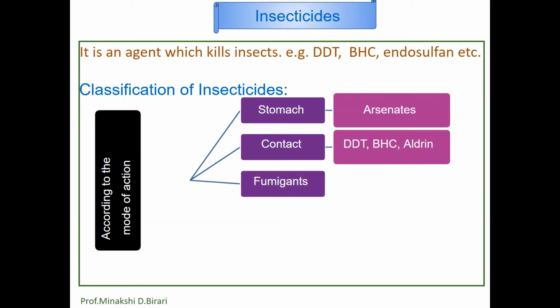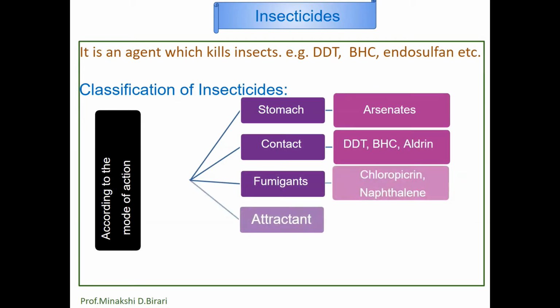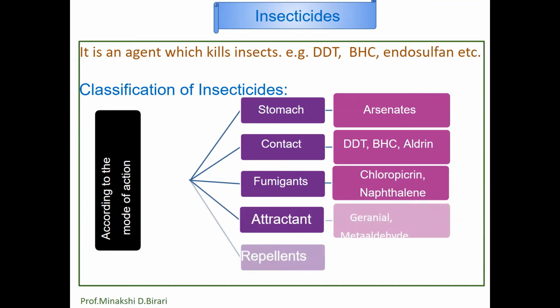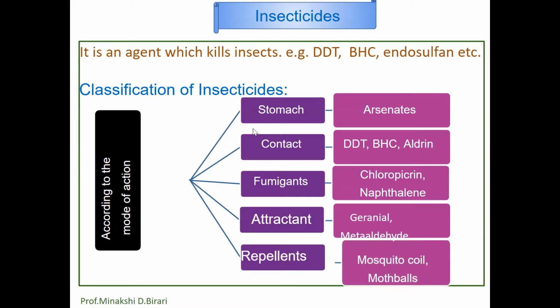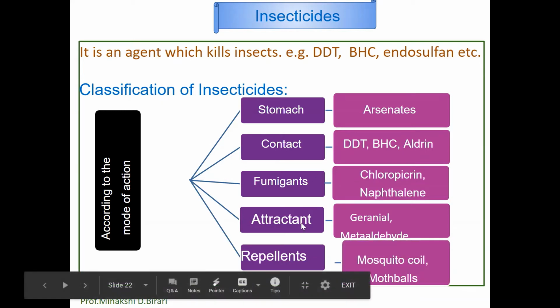According to the mode of action, the insecticides are classified into stomach or internal insecticides, contact insecticides or external insecticides, fumigants, attractants and repellents.